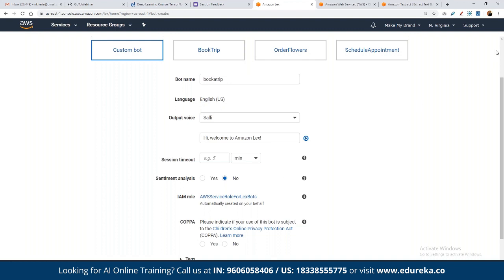And then we can choose the sentiment analysis. That means if you want this bot to take the sentiment of the content into consideration while processing the request, then we can keep the sentiment analysis on, for which we have to define the logic in which we want to process the sentiments, that we are going to look at step by step.